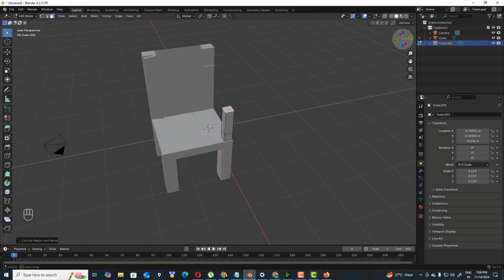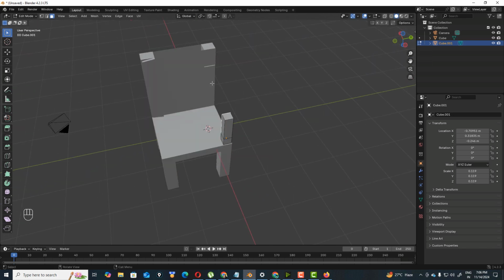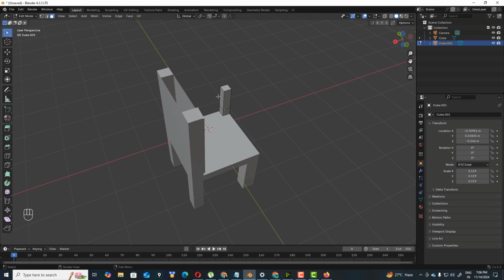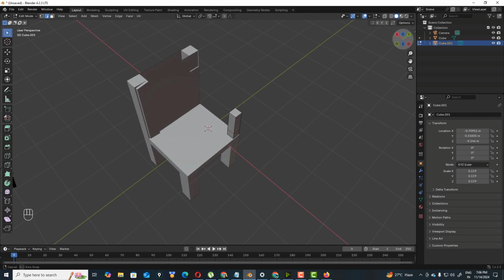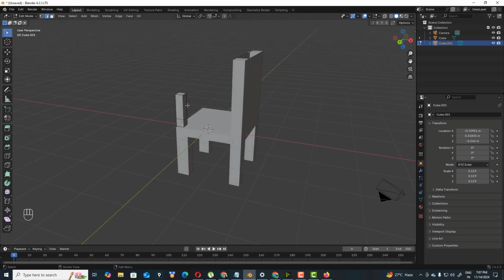Nice. And now this space and this space, or this edge and this edge, holding shift. This edge should be joined, or this face and this face should be joined.